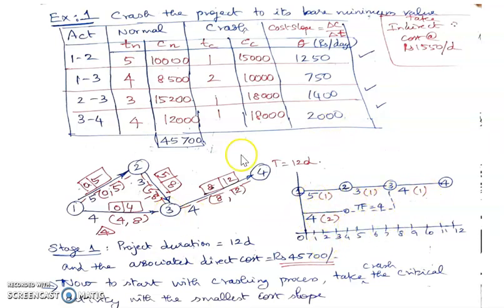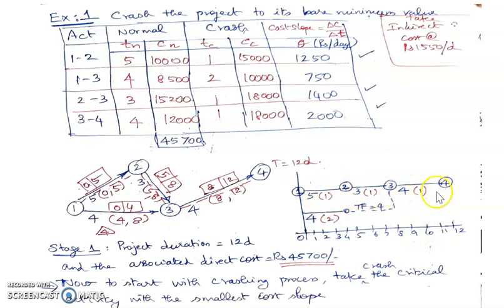Now, in stage 1, the project is taking a normal time of completion of 12 days and the associated normal direct cost is 45,700 rupees. That is the initial data. Now to start with the crashing process, that means we are going to reduce the time of completion of the project from the normal time, we have to identify which critical activity to crash, because by crashing a critical activity only can we bring about the reduction in the project duration.